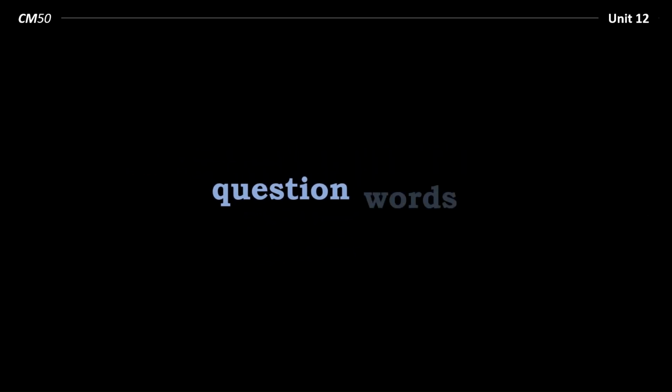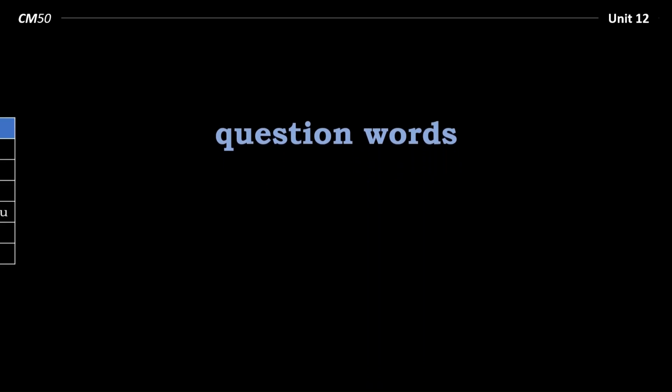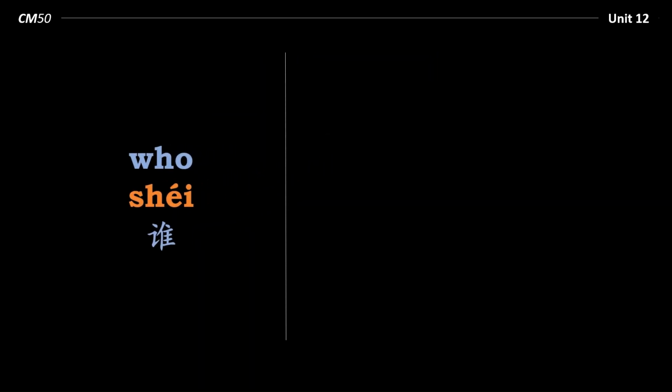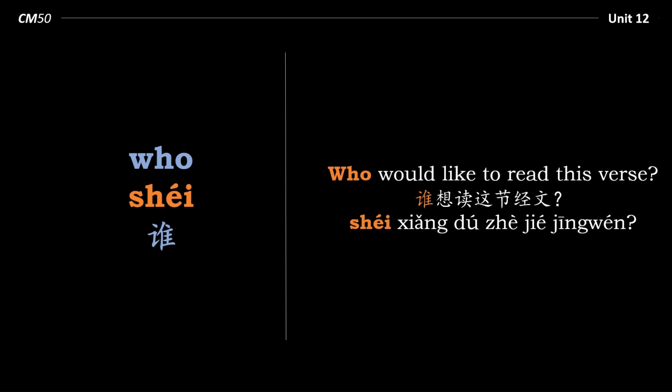Now let's take a look at question words. On page 20, unit 12.6, we have this list of question words. Who, 谁, what, 什么, why, 为什么, when, 什么时候, where, 哪里, how, 怎样. Now let's go through these one by one. First, the question word 谁. Take a look at this example sentence. Who would like to read this verse? 谁想读这节经文? So you might notice that thankfully, the word order in English is the same in Chinese.